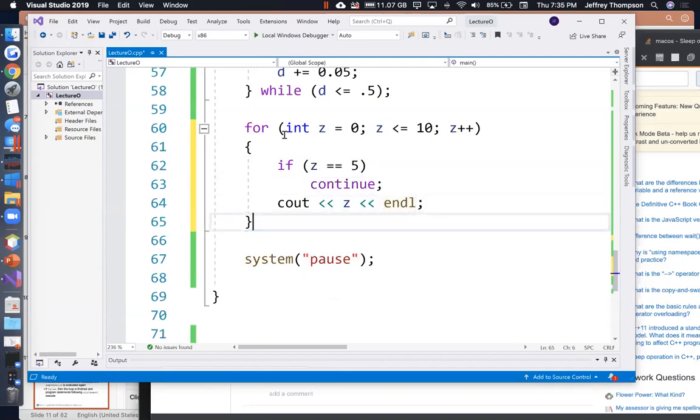What does that mean? Continue just forces a re-triggering of the loop. It comes back up here and executes the loop again. So when z is equal to 5, it's not going to get to this statement. It's just going to jump back up here and add 1 to it. z is going to equal 6, and then it'll be able to get down here and print it out. So this is going to print from 0 to 10.